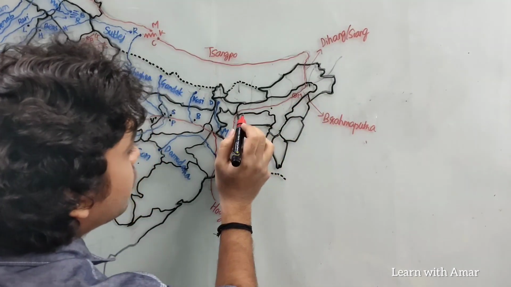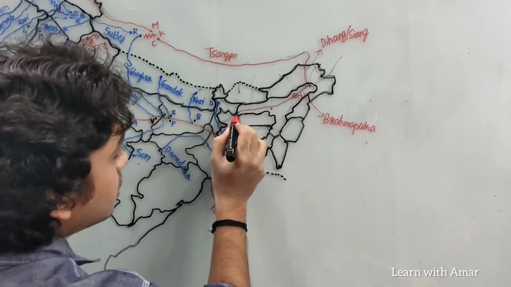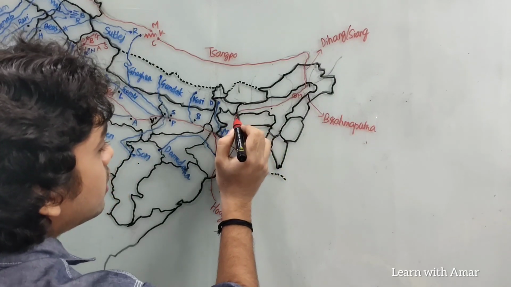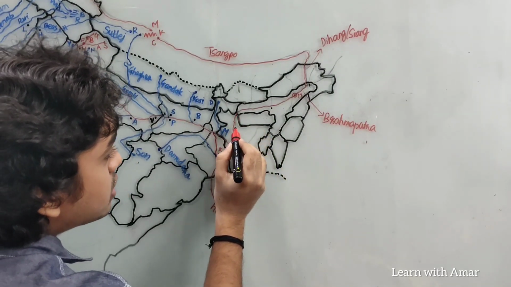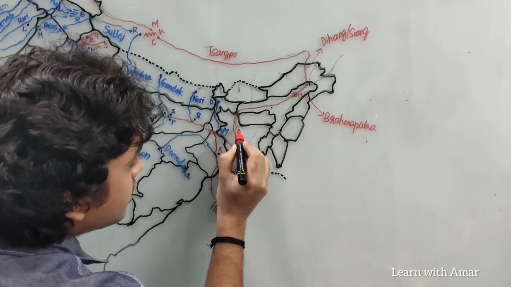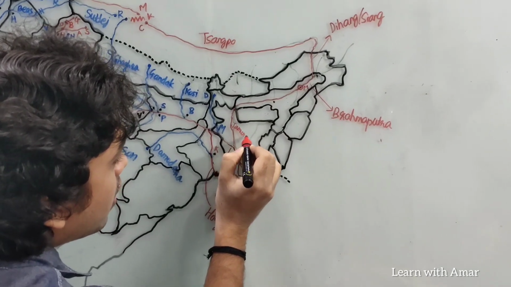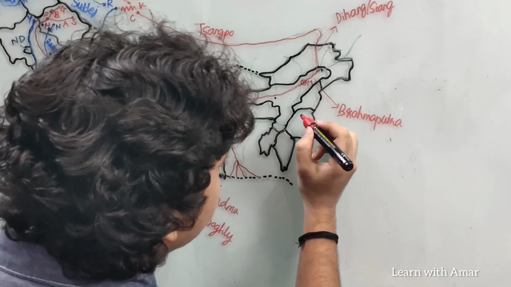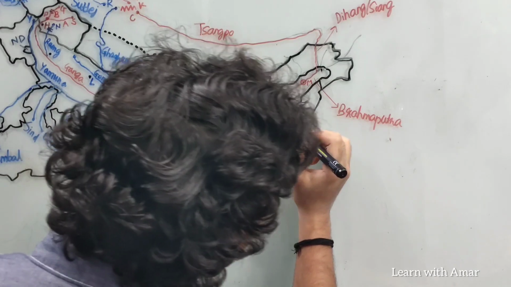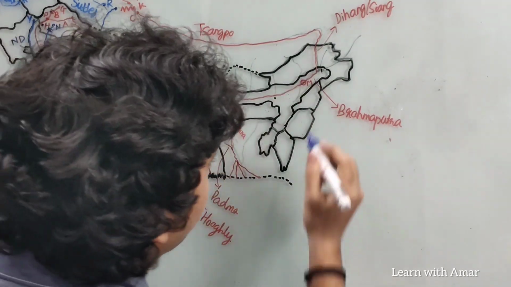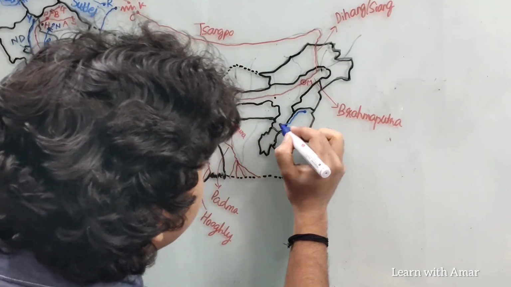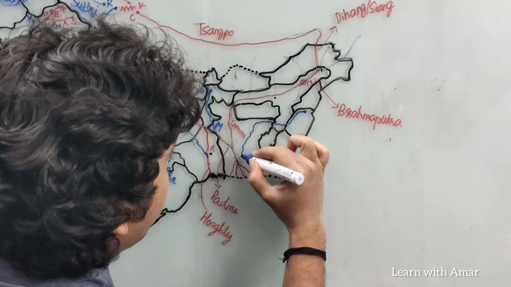Then after it joins with another tributary, Teesta, we will discuss that also, it is known as Jamuna. Okay, Jamuna. And then it joins with Meghna. From here, this is the river Meghna.